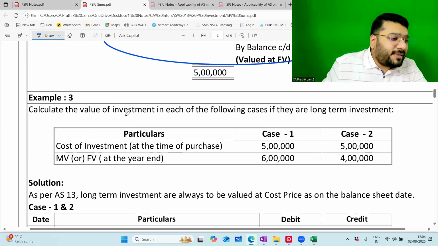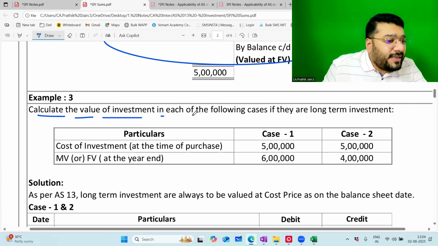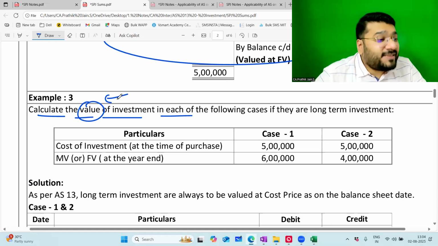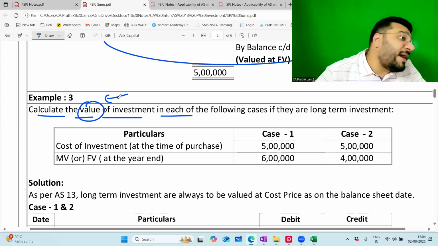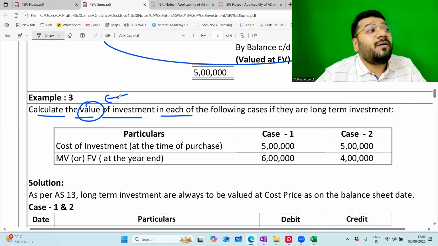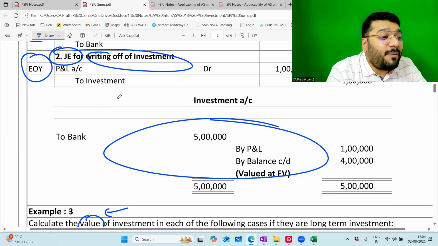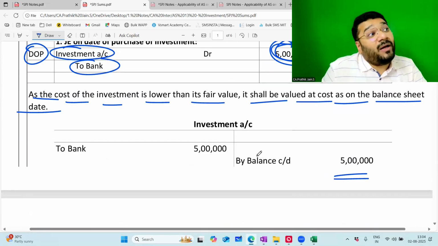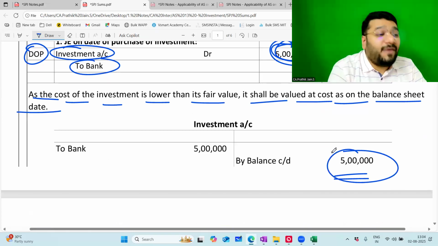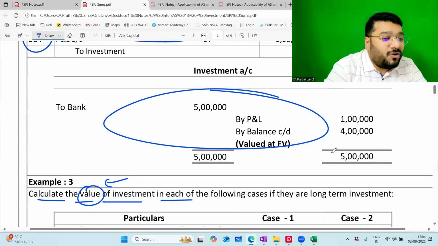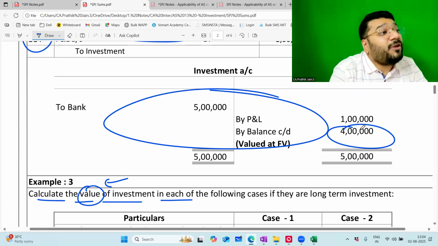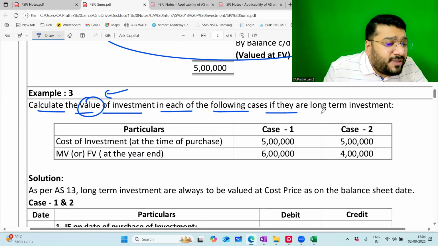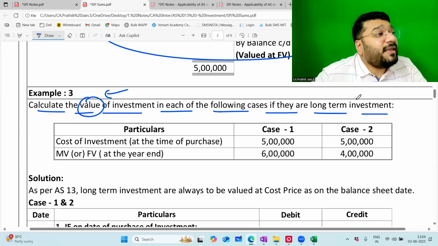Now, next, calculate the value of the investment in each of the cases. That is, value means what? The final value to be shown in the balance sheet. When I say calculate the value of the investment, it means the final value of the investment that I have shown in the balance sheet. In example 2, case 1, what is the final value? Case 1, 5 lakh was the final value. In case 2, what is the final value? 4 lakh is the final value. So this final value they want to calculate in each of the following cases, if they are long-term investment. So the question itself told that they are long-term.